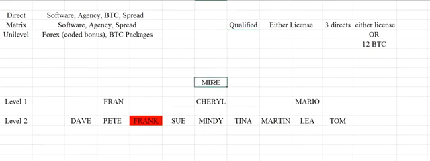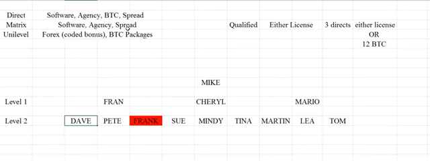All right. Now, going on to the example, here's Mike, Fran, Cheryl, and Mario, each have purchased software licenses. That means Mike is fully qualified. So what does that mean? That means anytime a software license down here is sold, including Frank, and I'll explain why Frank is in red in a minute, but Mindy, Tina, if anyone down here buys software, Mike will earn not only direct commissions if they happen to be his direct, but in the case of them not being direct, he will still earn software on the matrix.